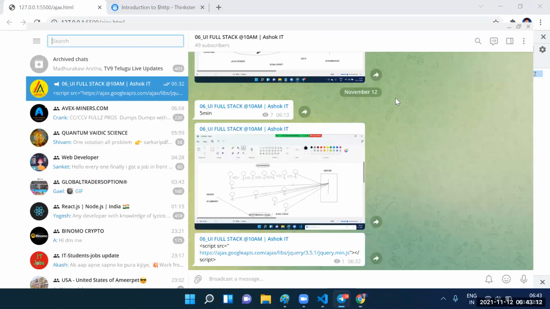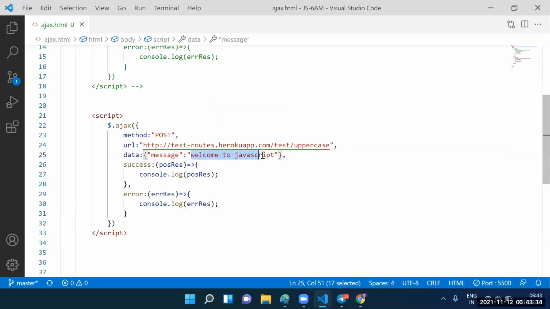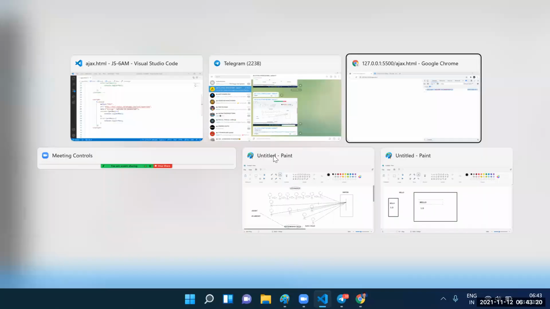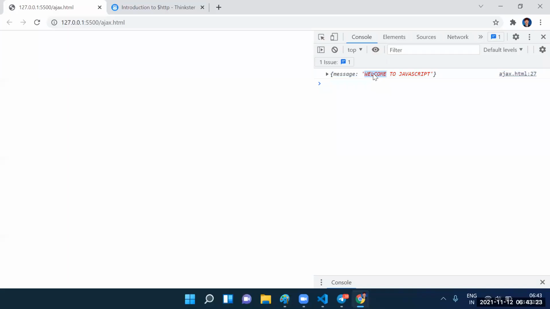For the server, what you sent? Welcome to JavaScript, in small characters. The server is taking small characters and the server is giving what? Capital characters. The server takes the small characters and sends the capital characters. Yes, the server URL included the uppercase, sir.